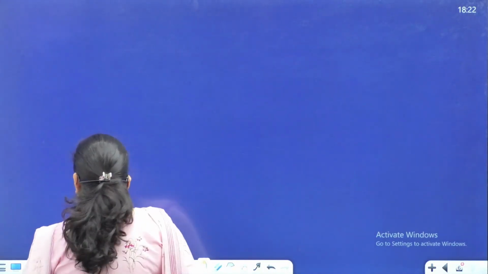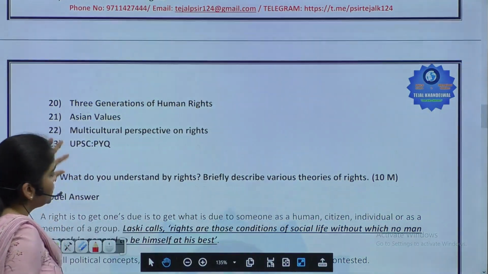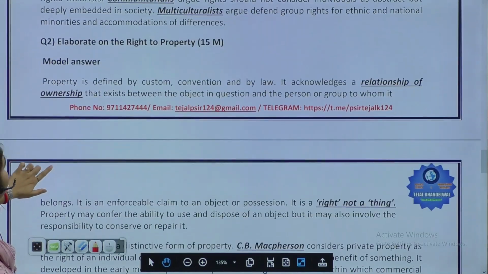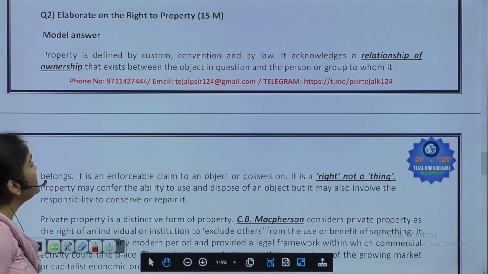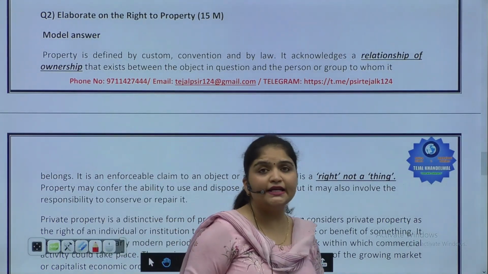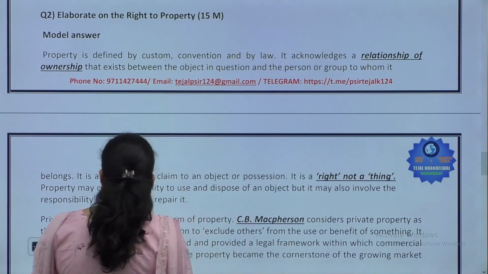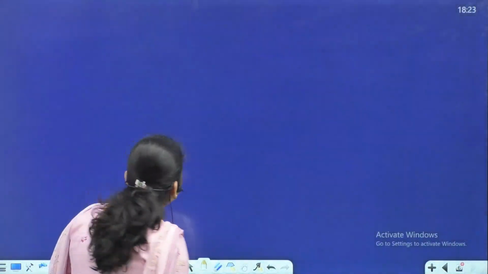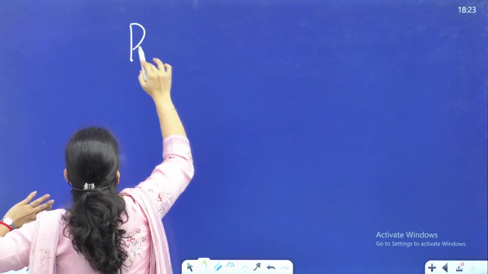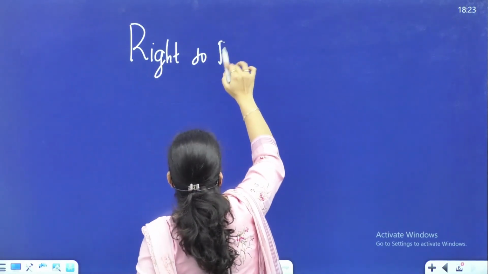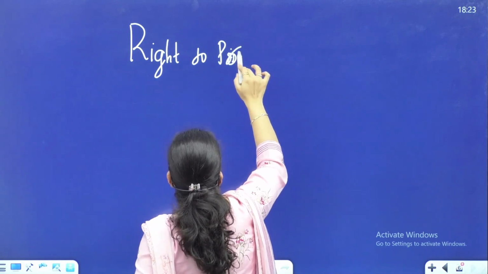Now, let's move to the second question. So we have clearly understood, see the sequence. Now the second question is, elaborate on the right to property. Elaborate on the right to property. So the question is asking about the right to property.